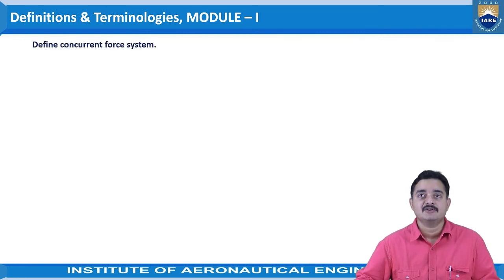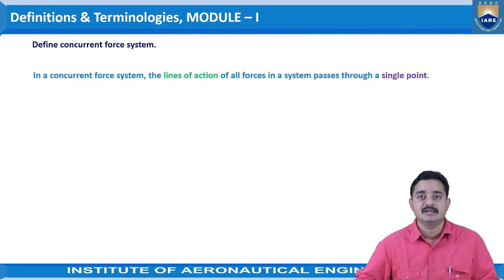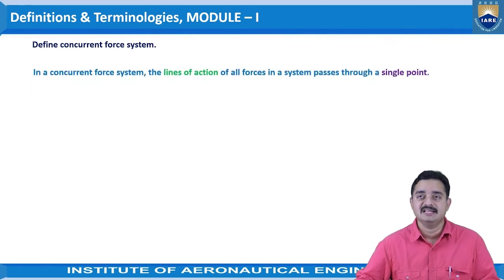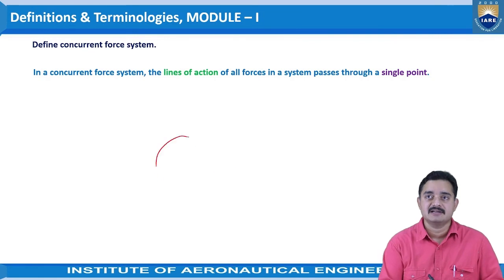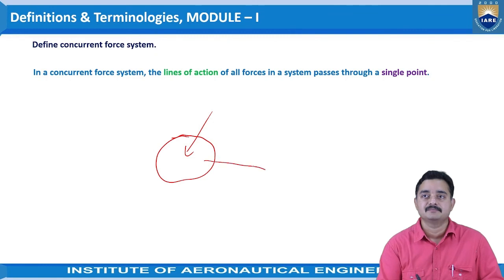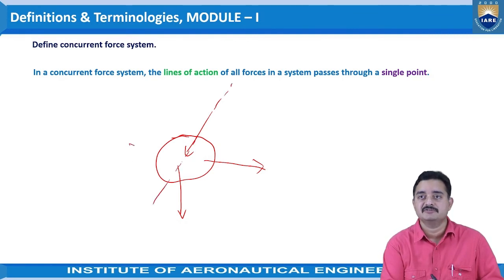Next one is define concurrent force system. In a concurrent force system, the lines of action of all forces in the system pass through a single point. To understand this, let us see an example. There is a body here, and there are a number of forces acting in various directions. Let us take the line of action of this force is this line, and the line of action of this force is this line, and the line of action of this force is this line.